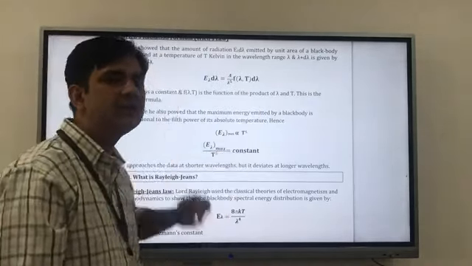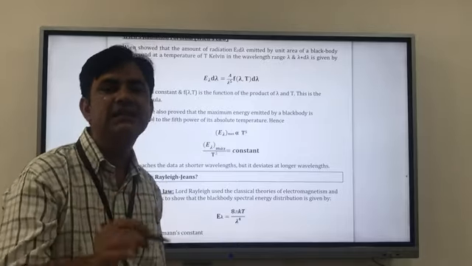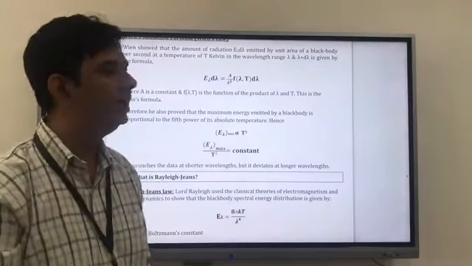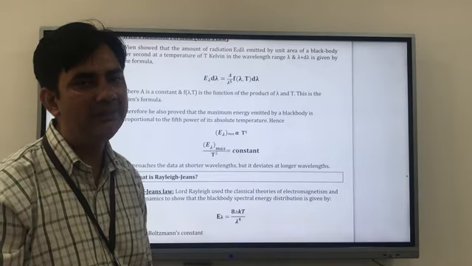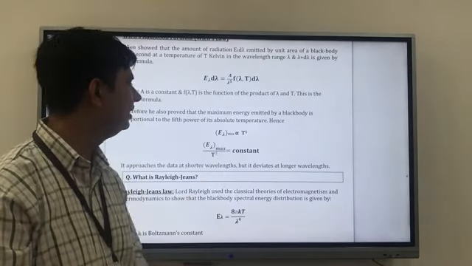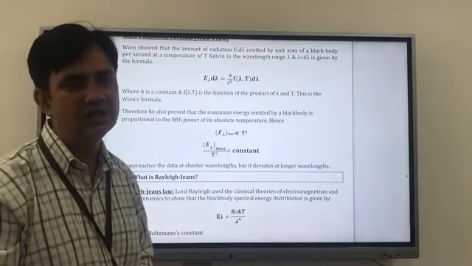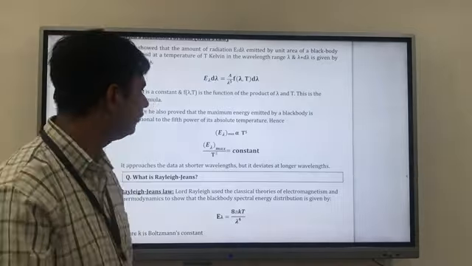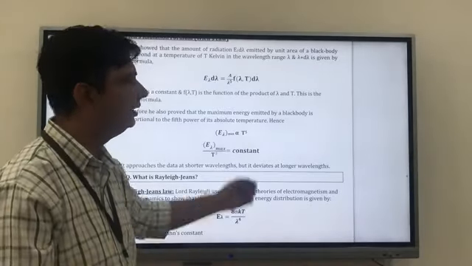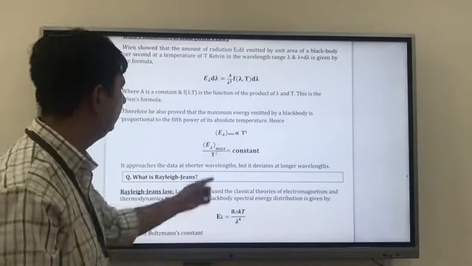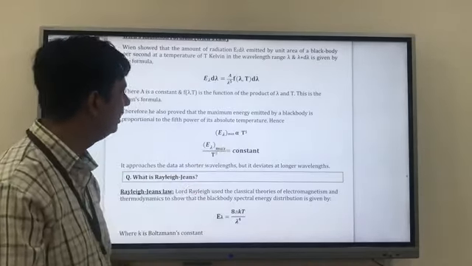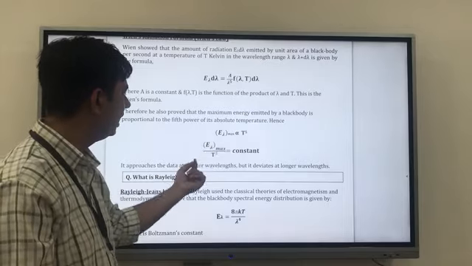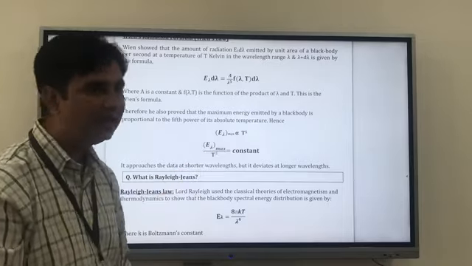In Stefan's law, E is proportional to T to the power 4, and here he says that E lambda at a particular wavelength has its maximum value at T to the power 5. So E lambda max upon T to the power 5 is a constant.